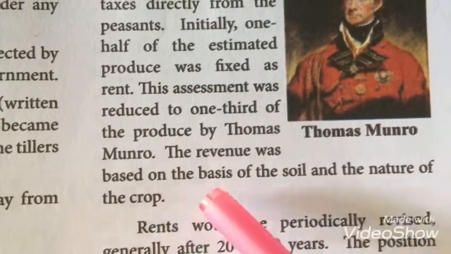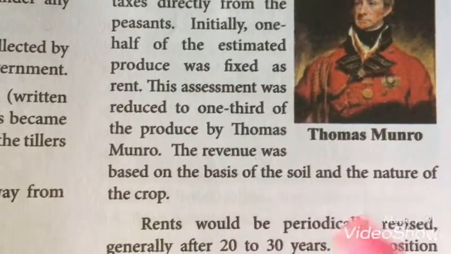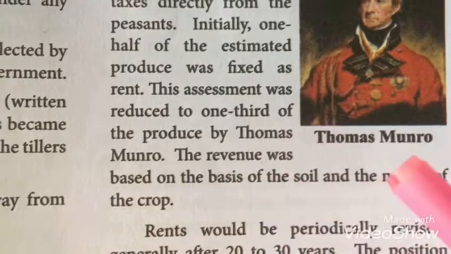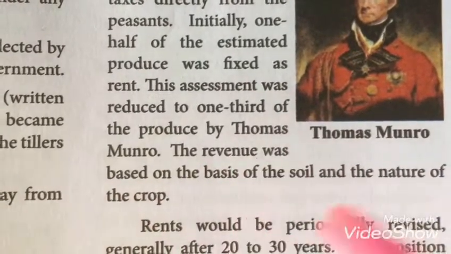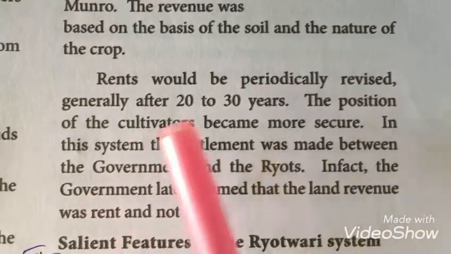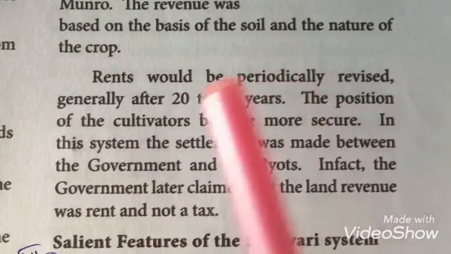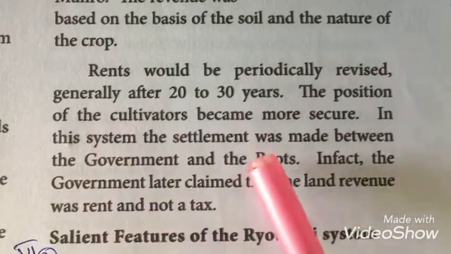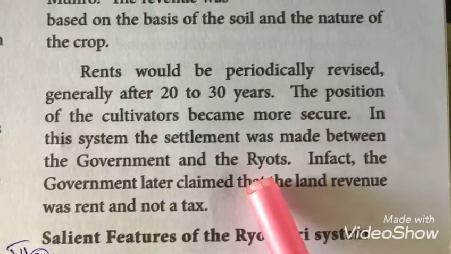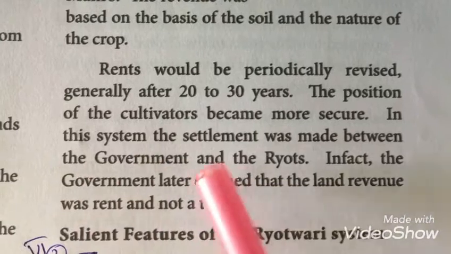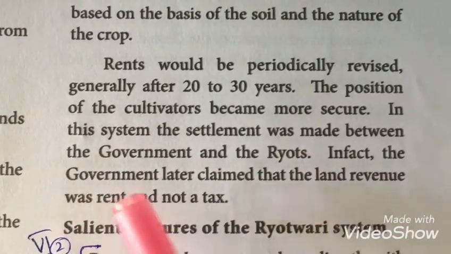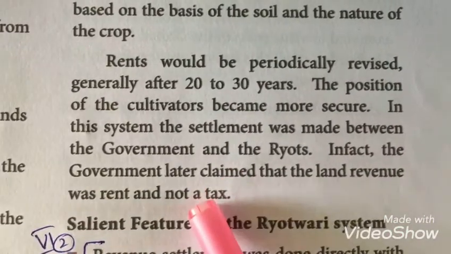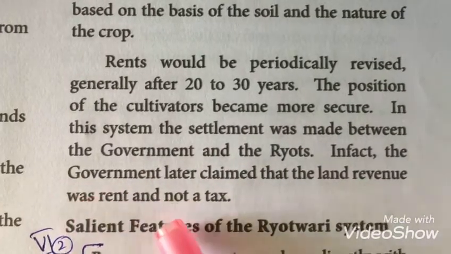The revenue was based on the soil and the nature of the crop, so they would fix the amount on the basis of the soil and the nature of the crop which they would cultivate. In this system, the rent would be changed after 20 to 30 years. The agreement was made between the government and the farmers, so there is no work for zamindars. In fact, the government later claimed that the land revenue was rent and not a tax. So they collected the land revenue as rent but not as a tax.